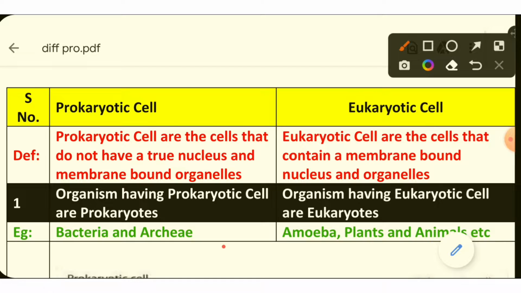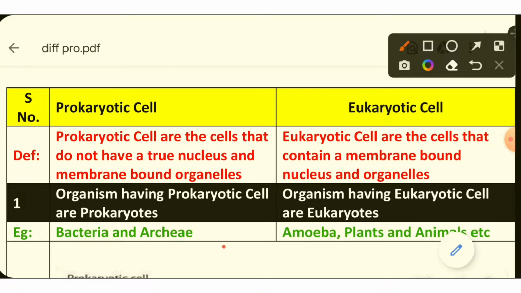So friends, we had studied about prokaryotic and eukaryotic cell in our last sessions. If you want to read about prokaryotic and eukaryotic cell in detail, then you watch our last sessions on the channel. So today we will have a comparative study between prokaryotic and eukaryotic cell. We will read this difference because it is given in our NCERT book. That's why this question is very important from an exam point of view. So friends, let's get started.